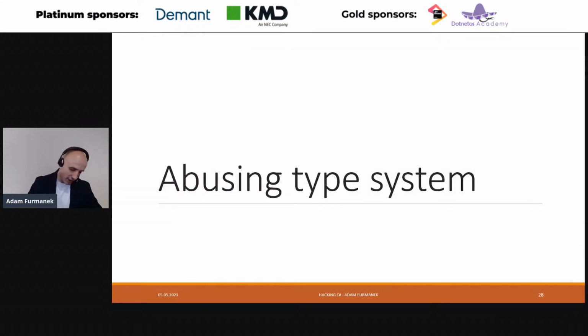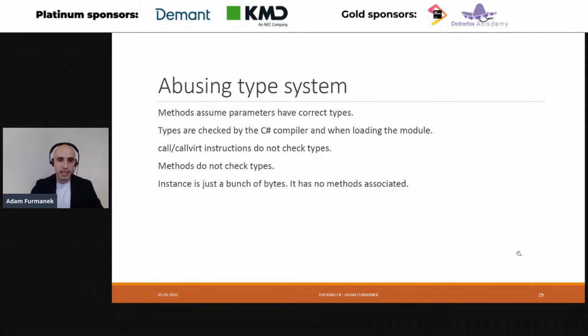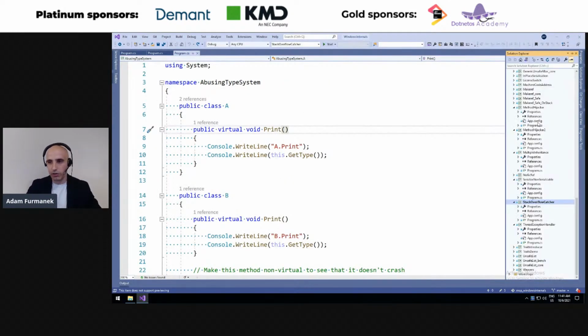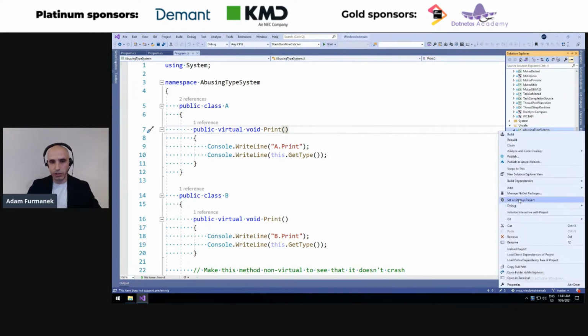We can start abusing type systems. Imagine that each method in .NET must have parameters, a so-called signature, which specifies names, parameters, return type, etc. And those things are checked by the C# compiler when loading the module. But can we in some way abuse this mechanism to actually call some different method on a given type? And the answer is yes. What we can do is actually change the type of the instance we are dealing with.